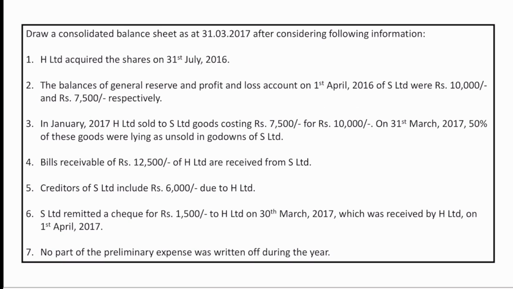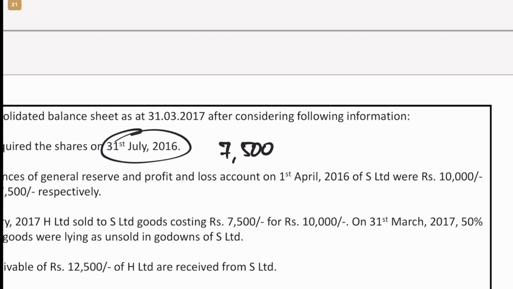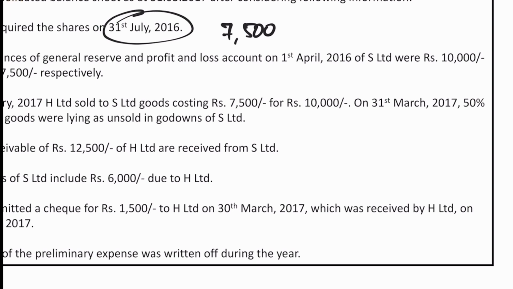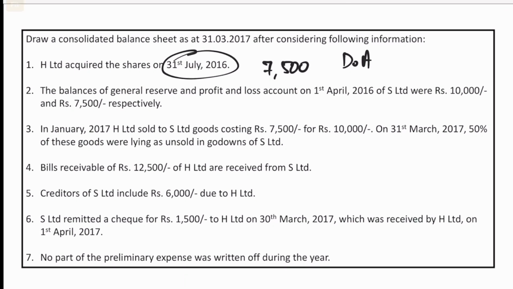Draw a consolidated balance sheet as at 31st March 2017 after considering the following information. So there is some additional information available. H Limited acquired the shares on 31st July 2016. So they acquired 7,500 at 1 lakh 40,000 on July 31st. So that is the first step wherein we find out the day of acquisition. We have found out that 31st July. We will have to consider the pre-acquisition period and the post-acquisition period there.